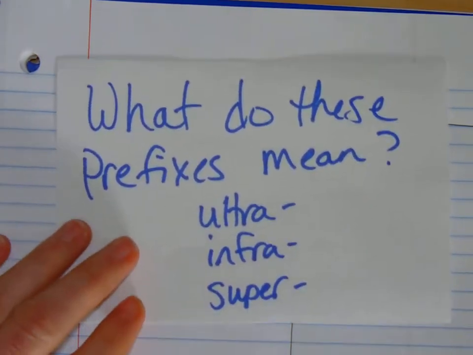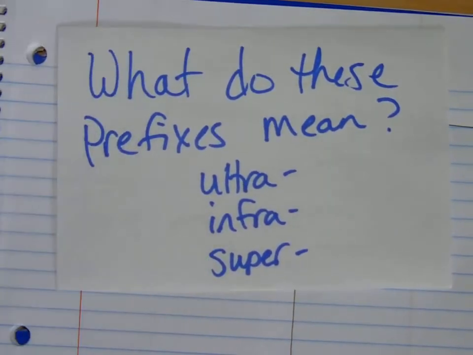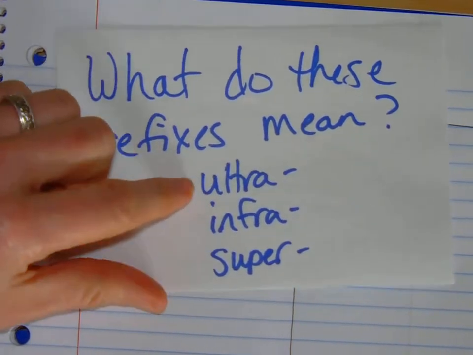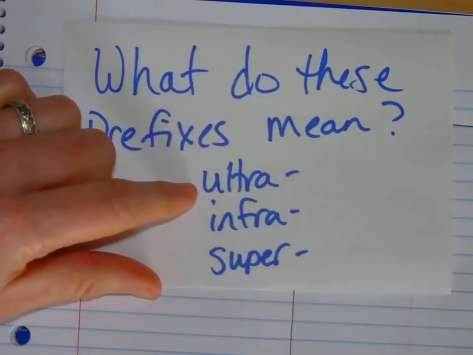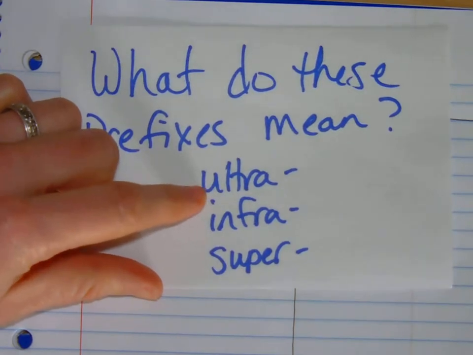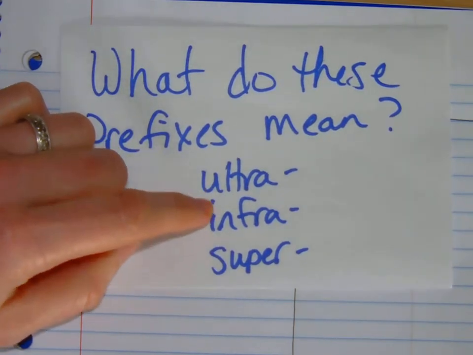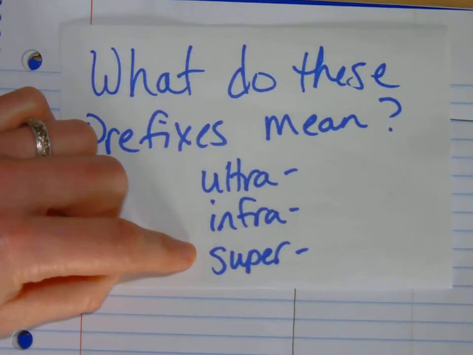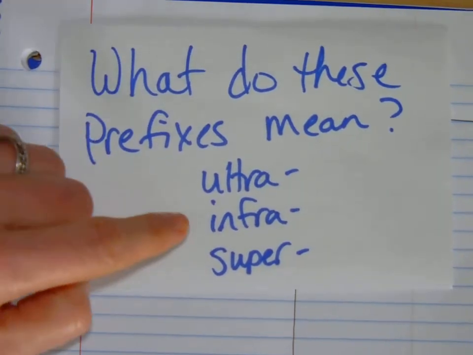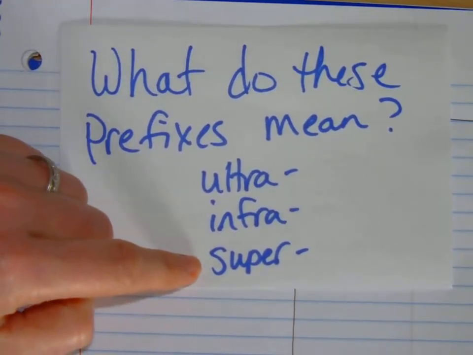Something's important. Within this unit, a lot of prefixes cause a little bit of confusion. Ultra and infra. If you were to Google what ultra means, it means above or beyond something. Infra means below something. Super means it exceeds something. In elementary school, we all get a super on our papers and the cute little sticker because times are fun then.